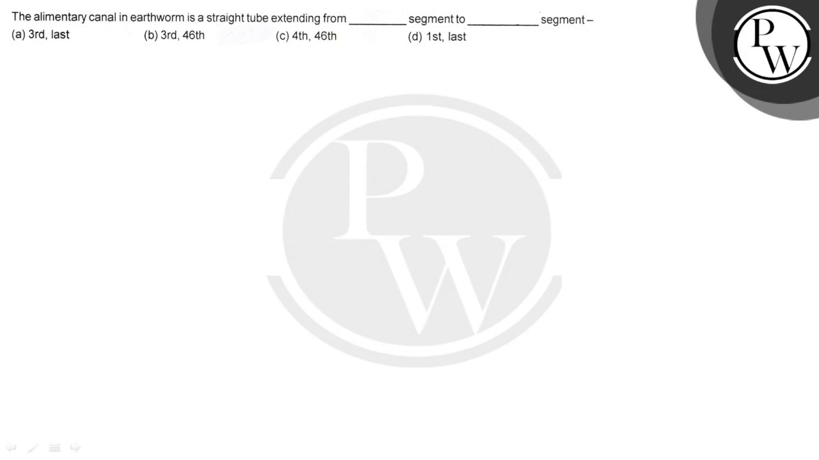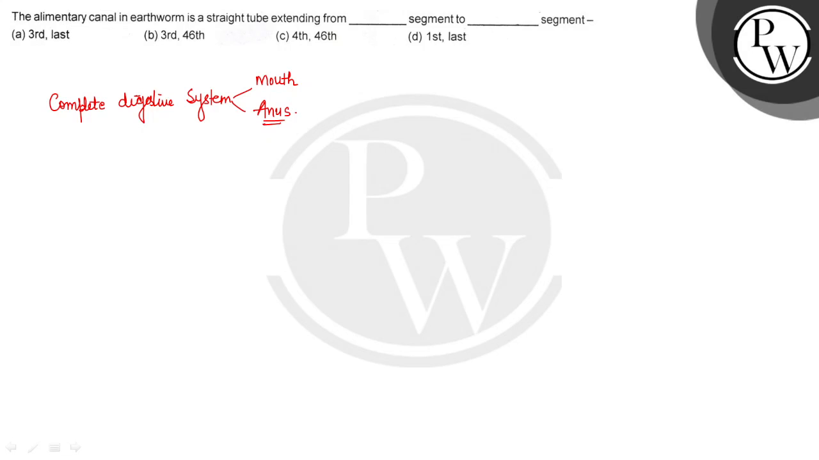हेलो बच्चों, the question is: the elementary canal in earthworm is a straight tube extending from blank segment to blank segment. So earthworm में there is complete digestive system. It means the alimentary canal is having two openings, and these two openings are the mouth and anus respectively. Mouth for ingestion means intake of food, and anus is for egestion or the excretion of undigested food.